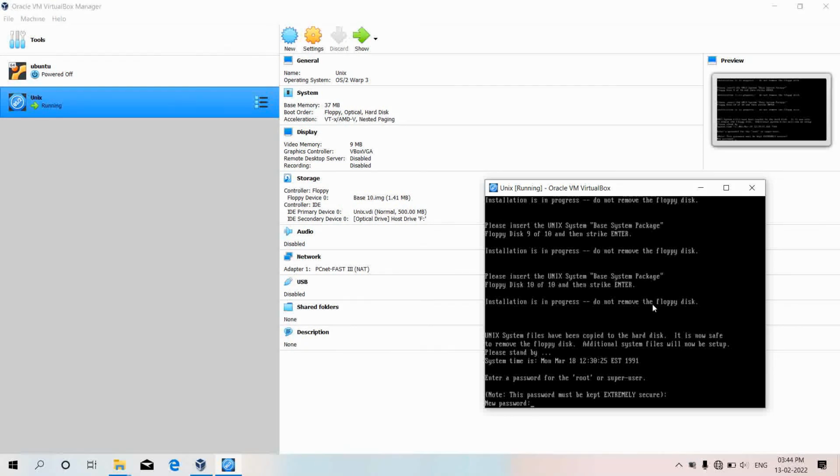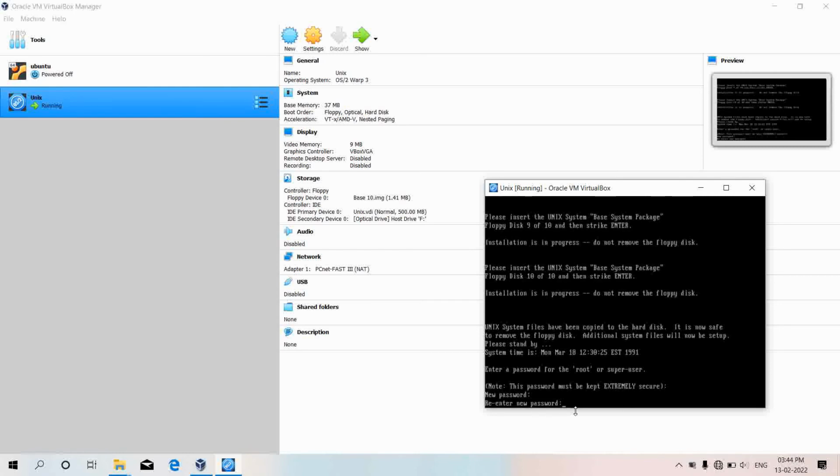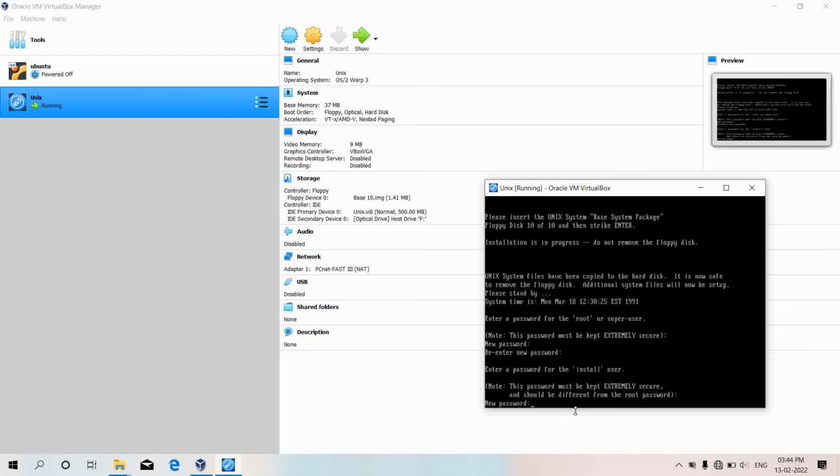After successfully entering all the 10 floppy disks, it is asking to enter the password for root or super user. You can put any of the password, whatever you want. So I am keeping the password as 123, and again it is asking me to re-enter the new password. And after that, there is a requirement for the password of install user, and the special note is given over there that the password should not match with the root password. So make sure that your password for install user is not same as of root user.